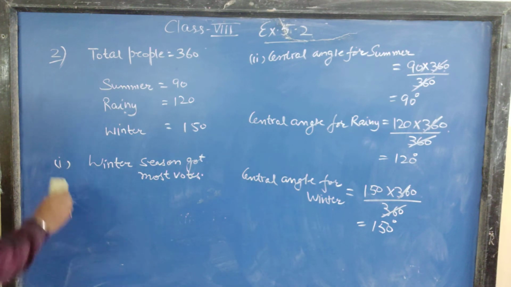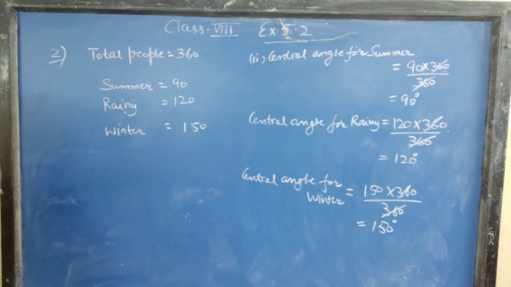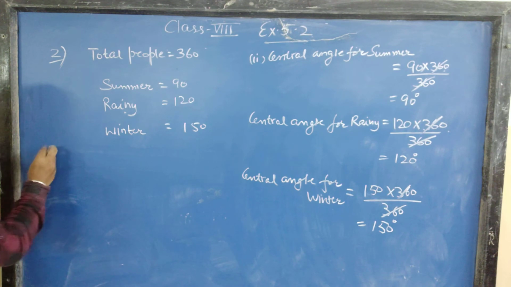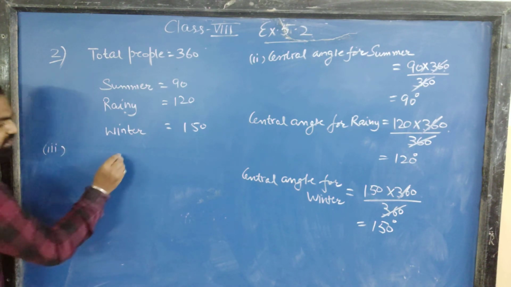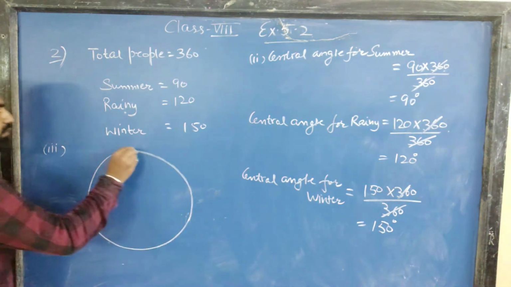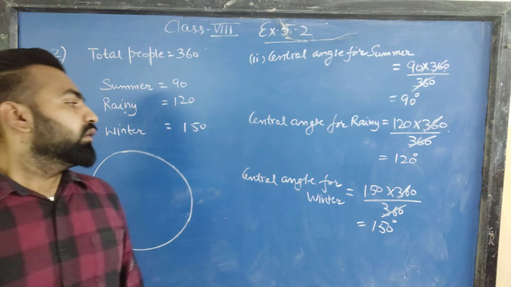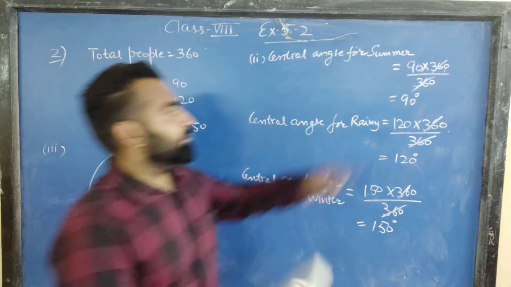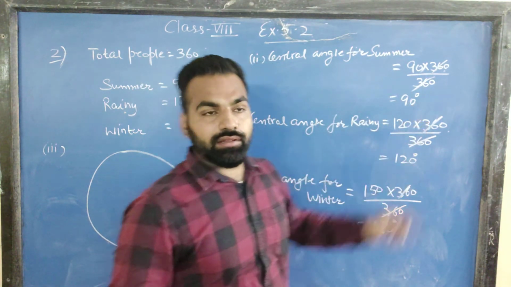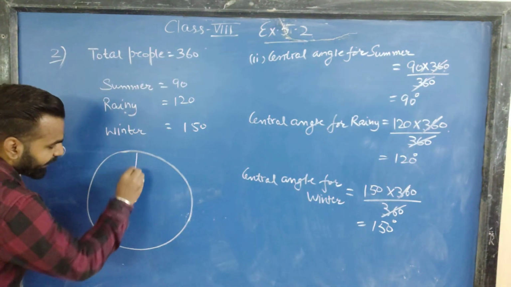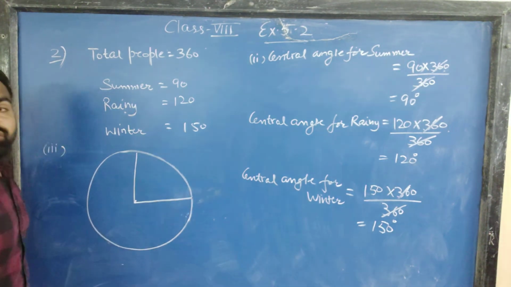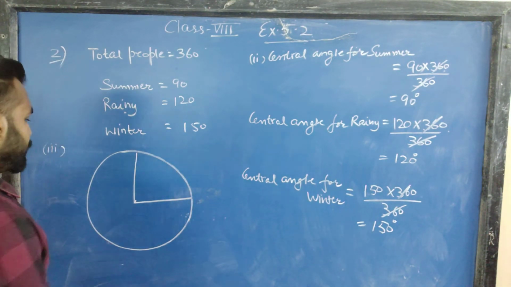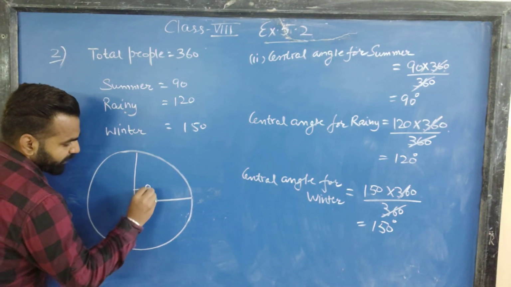Now in the third part we have to make the pie chart for this. We will use these central angles to form the pie chart. First of all, make a circle using a compass. This is the center. We know that summer got a 90 degree angle, so we will make a 90 degree angle here with the help of a protractor. You have to use it here to measure the exact angle.